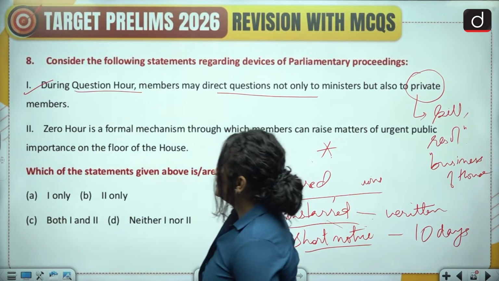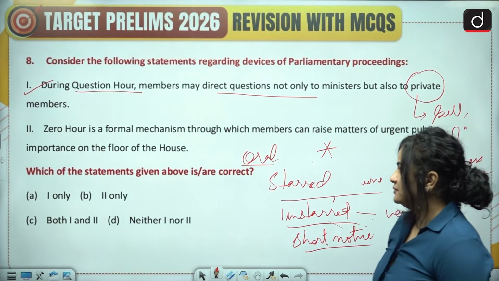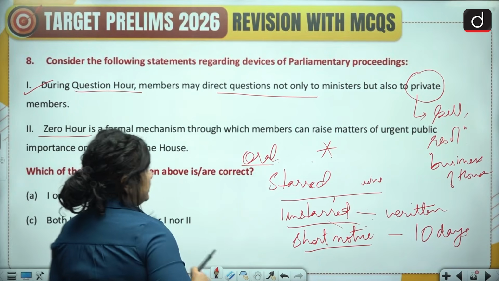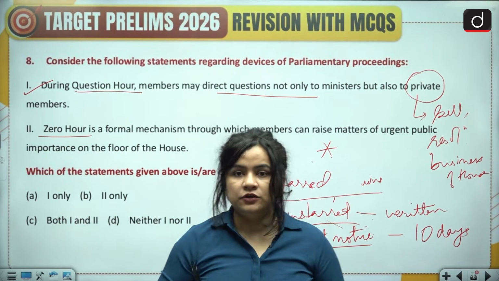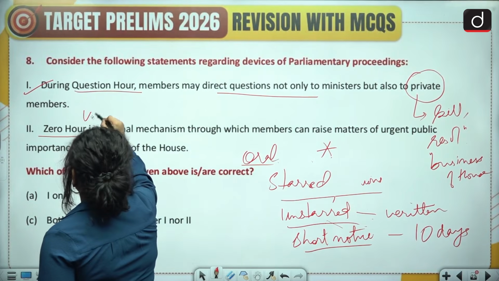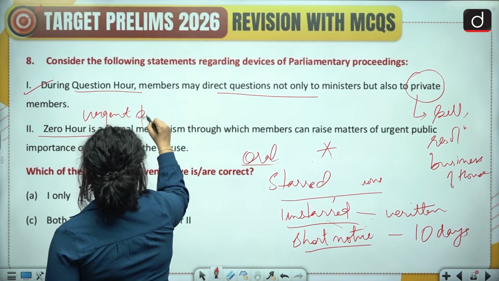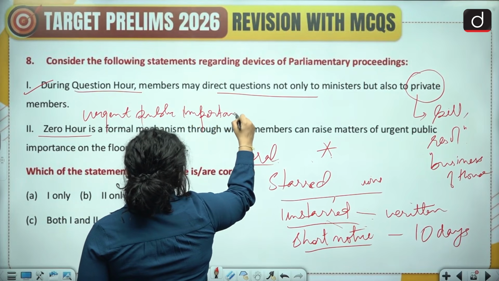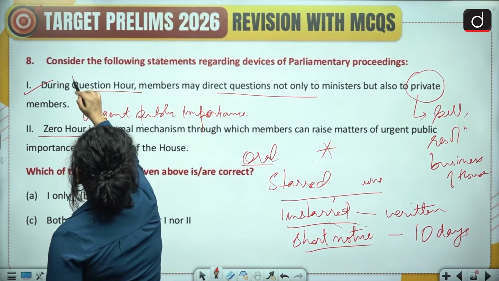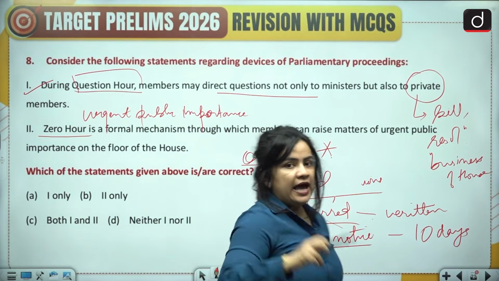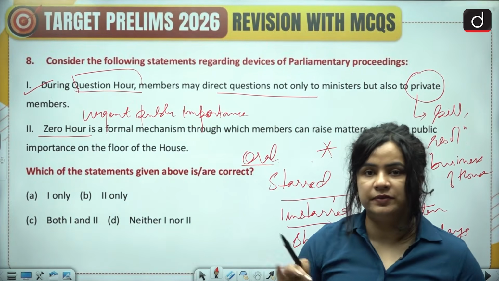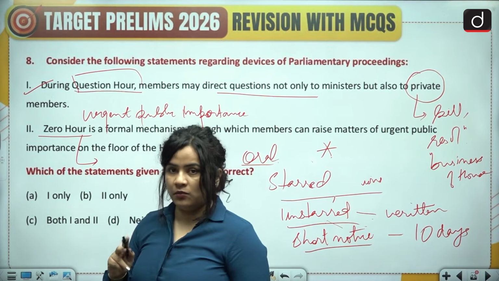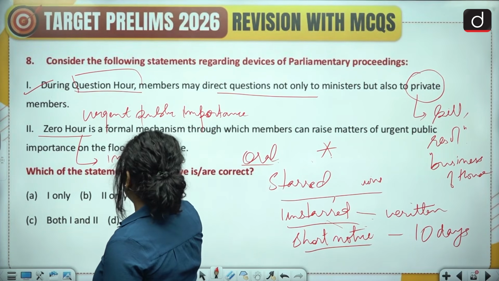The second statement says Zero Hour is a formal mechanism. Now, first of all, what is Zero Hour? Zero Hour, students, is any time that has been allotted to discuss matters of urgent public importance. Now, this Zero Hour is assigned after the question hour. So it comes after the question hour and before the regular normal conduct of business of the House. And this is an informal device. This is not a formal mechanism.